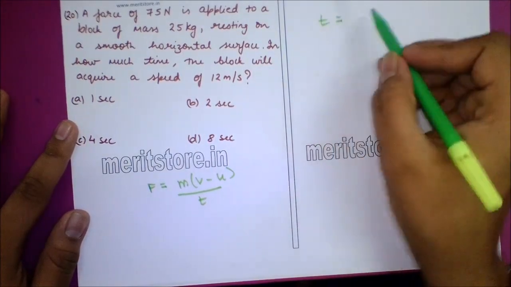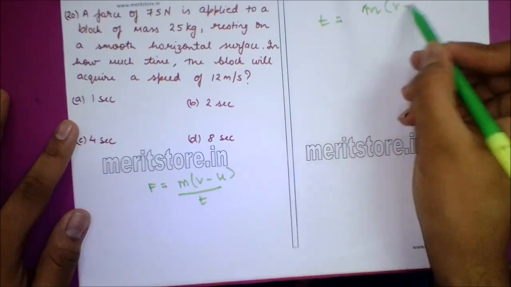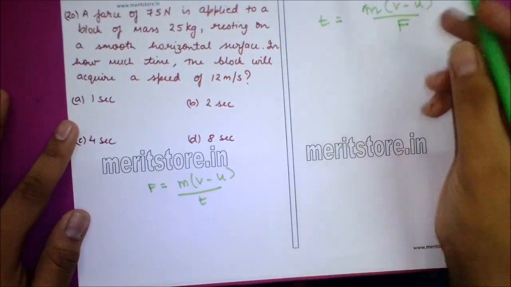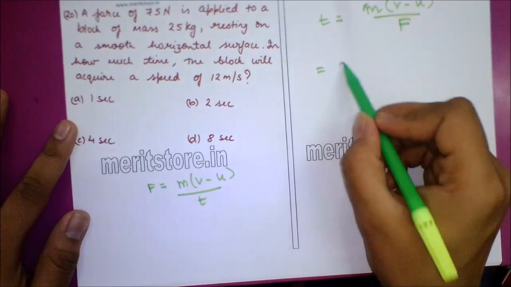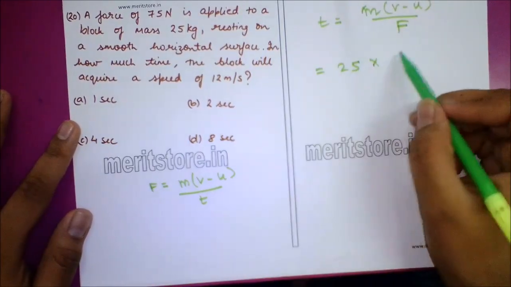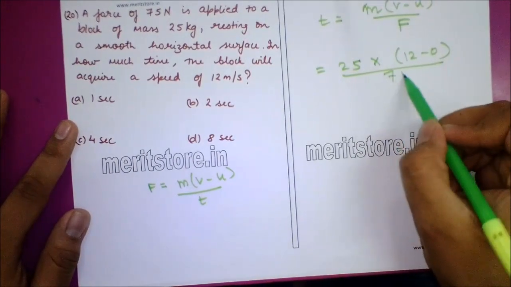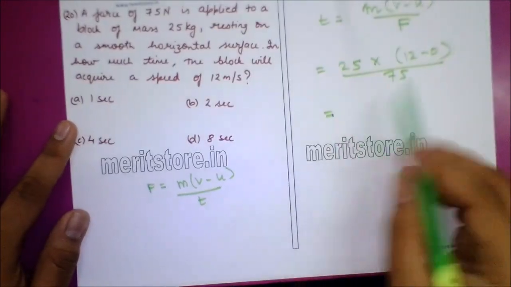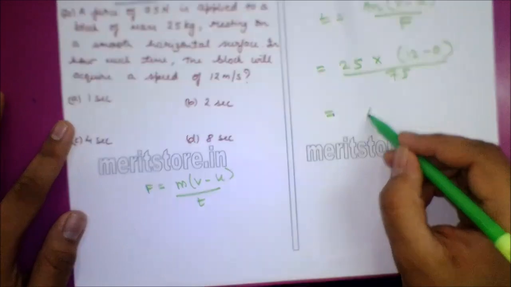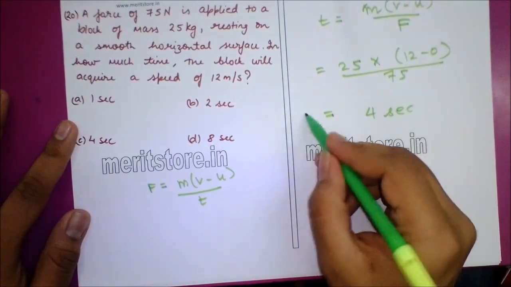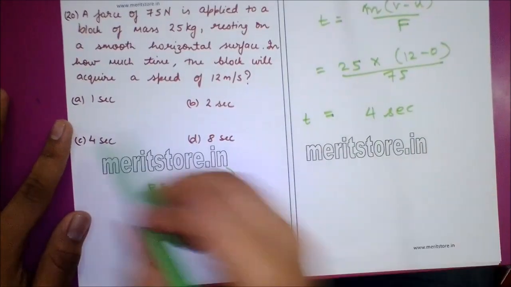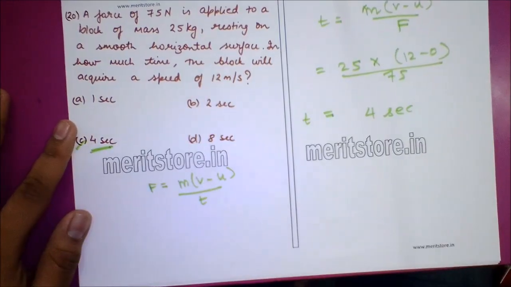T can be written as m(v minus u) upon F. 25 into (12 minus 0) upon 75, which gives us 4 seconds. So time required is 4 seconds. Option C, 4 seconds is the correct answer.